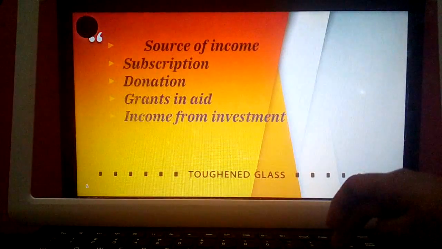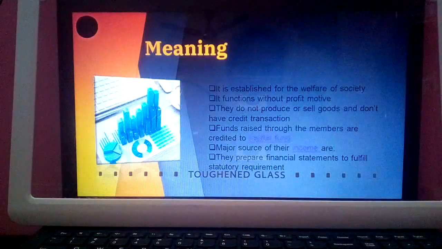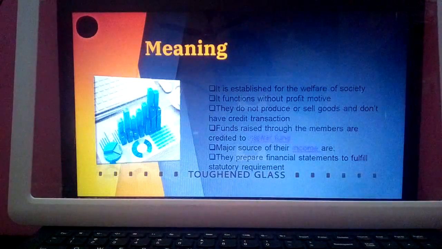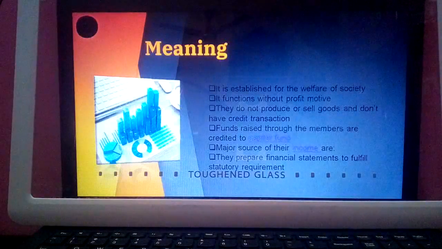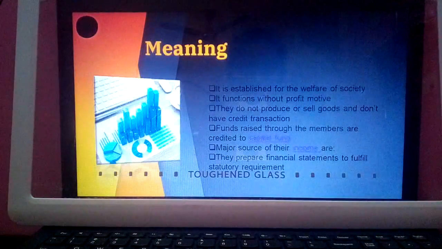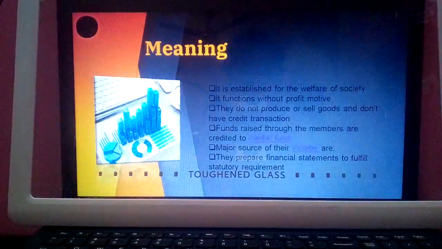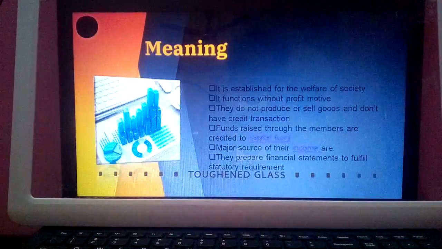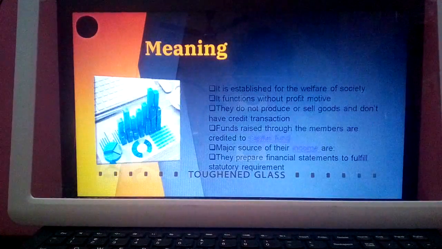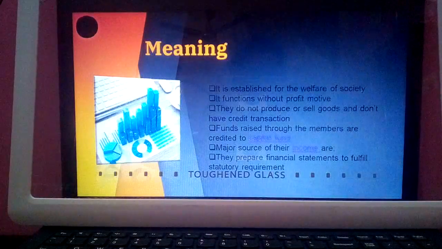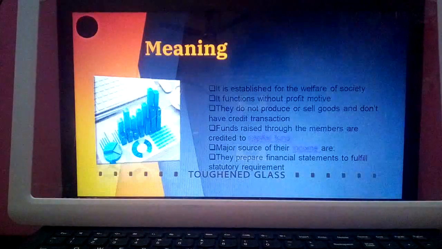So next we will study regarding their financial statement. They need to prepare financial statements to fulfill statutory requirements. So why do they need to prepare financial statements? They need to satisfy the government. They have a certain setup and have laid down certain rules, so they need to fulfill government obligations.